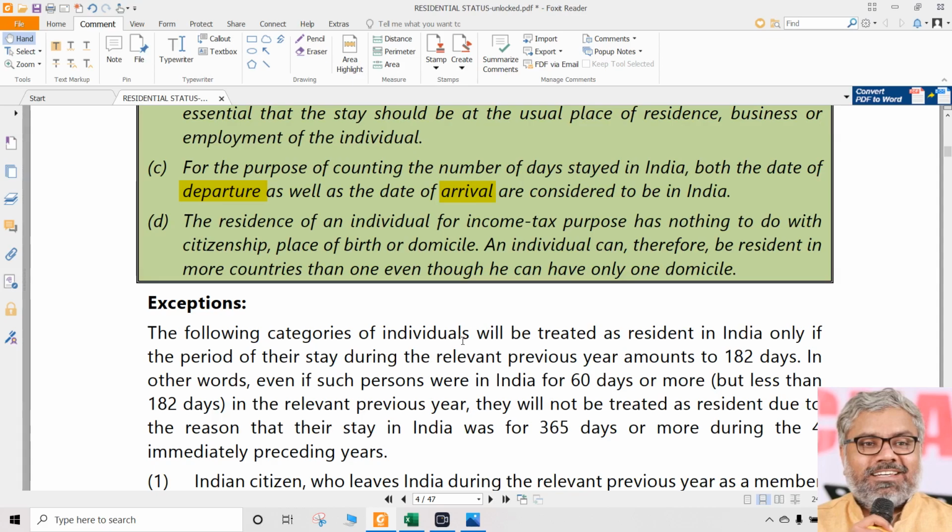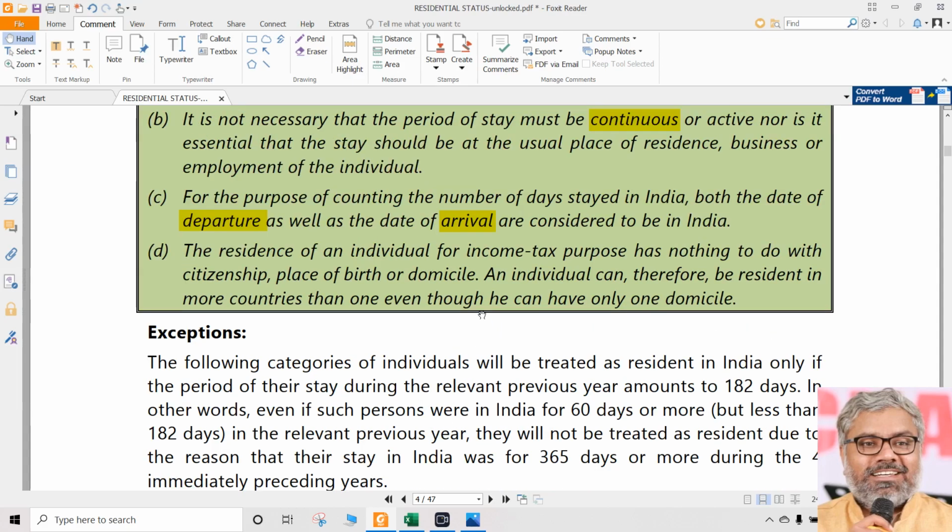Same way, somebody would have departed, let us say on 30th April. He stayed in India on 30th April or not? Though he stayed for only 2 hours, actually speaking, that will be considered as a full day. Since the departure happened, let us say, at 2 a.m. in the morning, technically speaking, on that day, he stayed in India for 2 hours only. But still that will be considered as one day. We don't care about that particular time of arrival and departure.